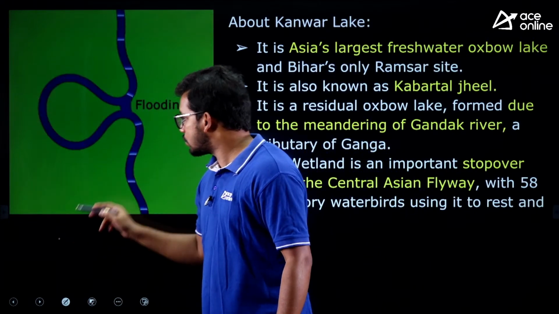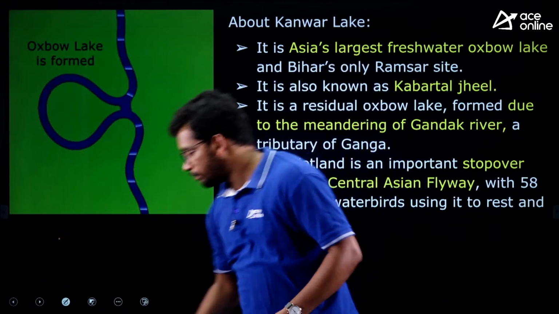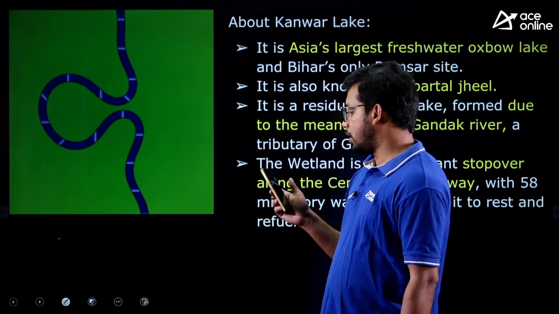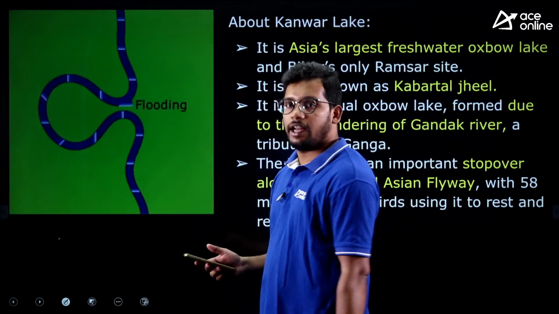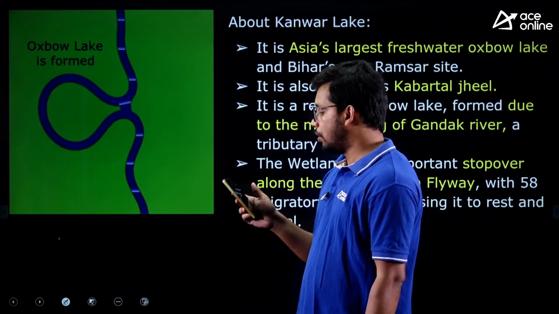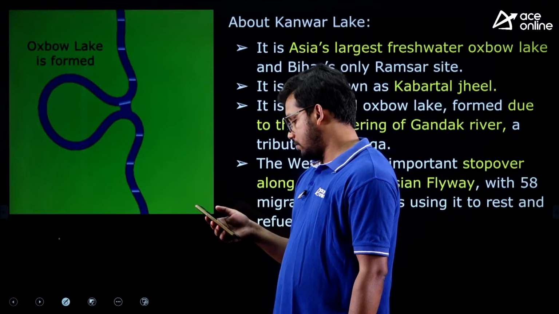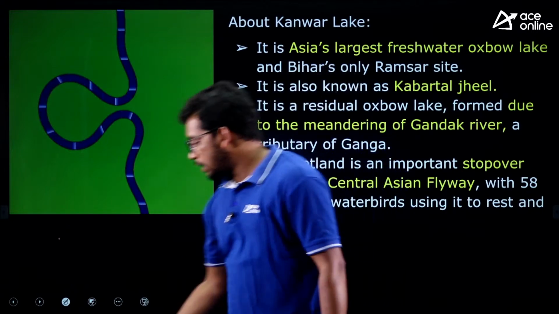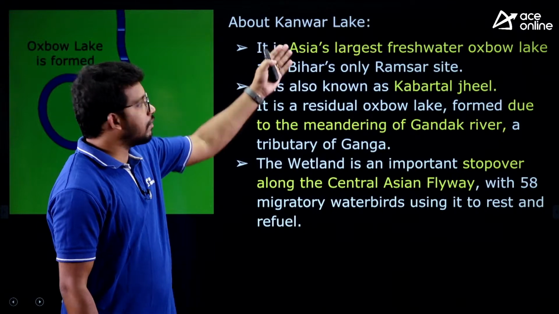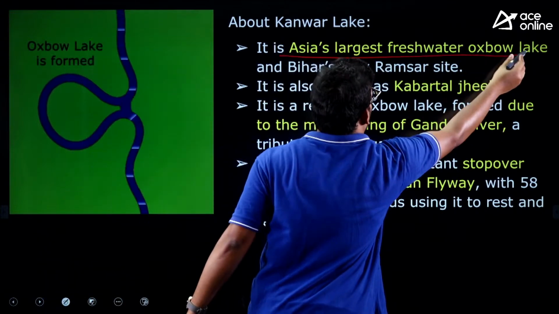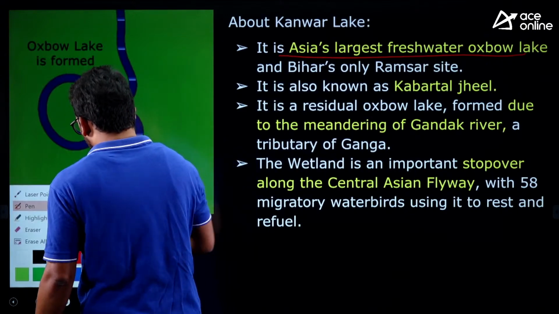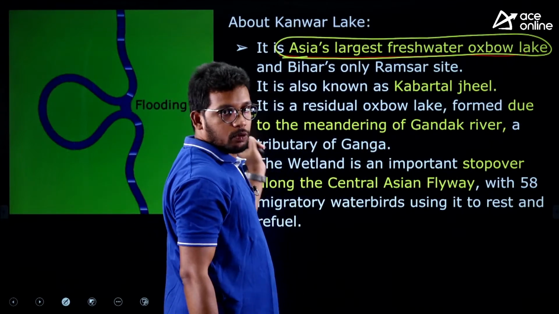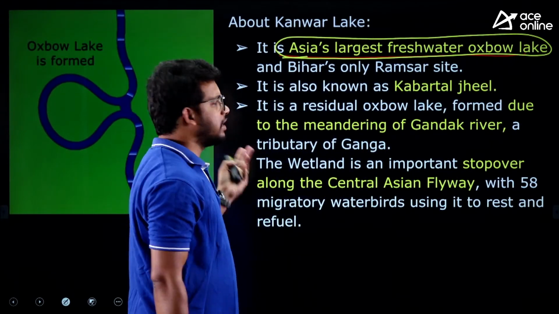Please observe the diagram once, and you will understand what an oxbow lake is. This round one became a separate lake now, because the river is not passing through it. Right, so that is about the oxbow lake. Now this Kanwar Lake is Asia's largest freshwater oxbow lake. A very important fact that they may ask you in the exam. Is this clear? I hope this is clear. From this diagram itself, it is self-explanatory.